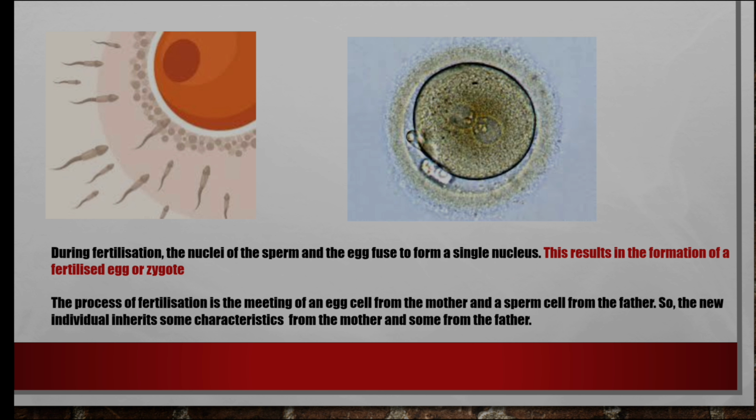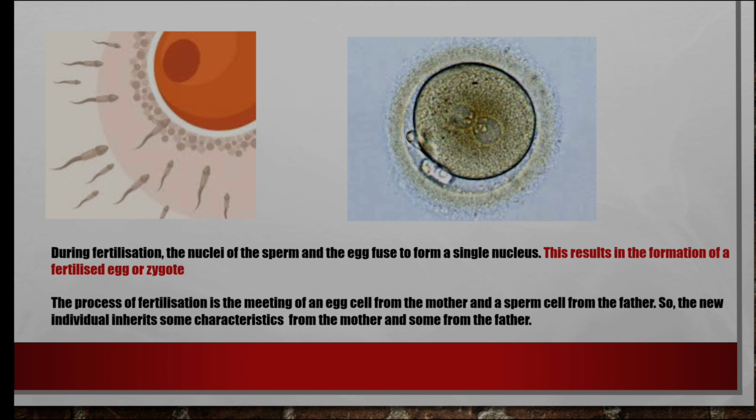During fertilization, the nuclei of the sperm and the egg fuse to form a single nucleus. This results in the formation of a zygote or a fertilized egg. The process of fertilization is the meeting of the egg cell from the mother and the sperm cell from the father. So the new individual inherits some characteristics from the mother and some from the father.